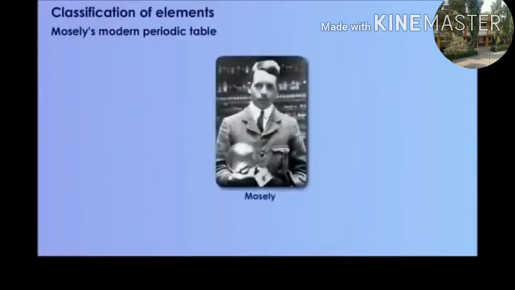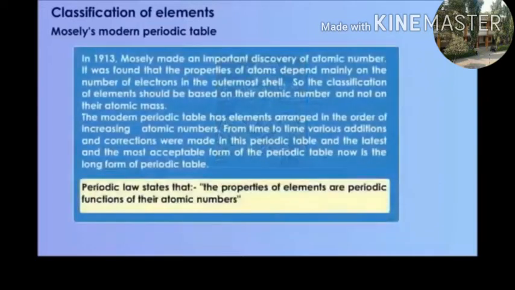The classification of elements by Moseley is known as the modern periodic table. In 1913, Moseley made an important discovery of atomic number. It was found that the properties of atoms depend mainly on the number of electrons in the outermost shell. So the classification of elements should be based on their atomic number and not on their atomic mass.